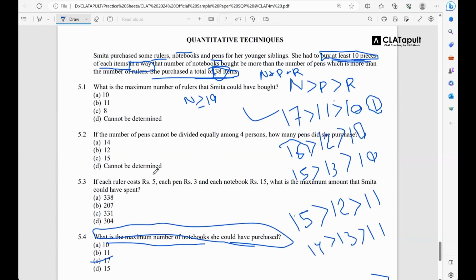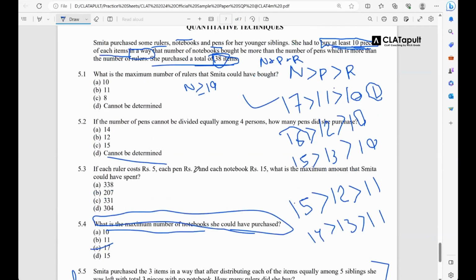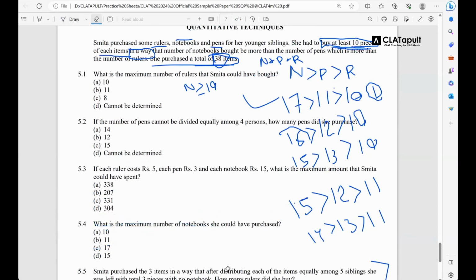5.2 का आंसर क्या है? Cannot be determined, because 11 और 13 दोनों आ रहा था. तो देखो यार, इसमें अगर तुम 5-7 मिनट देते ना तो तुम पूरे के 4 नंबर तो आराम से बना सकते हो, ठीक है. Sir, can you please explain number 2 once more? Cannot be determined, that one. Okay, I will explain. Sir, for me it's 12, I guess. For my logic, it is becoming 12.